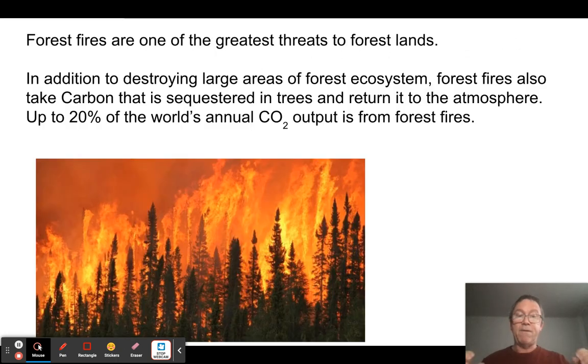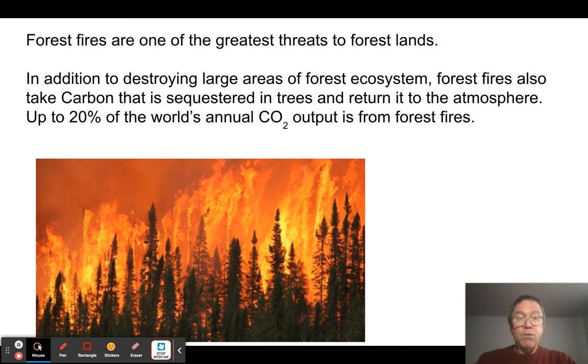We're going to shift and talk about fire, because fire is something that College Board wants you to know about in terms of forestry practices. Fires can be a bad thing, obviously, but fires are often an important part of a natural ecosystem, and they're not necessarily entirely bad. So let's just get this straight.